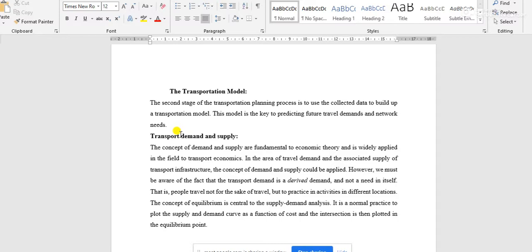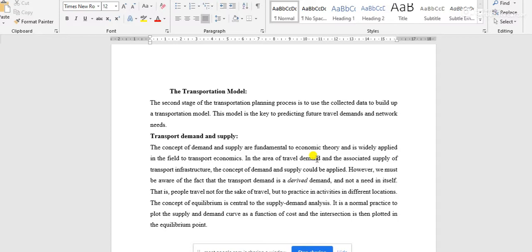Now, the difference between transportation engineering and the usual supply demand function is that here transportation demand is a derived demand. That is, if there is no transportation, we don't have any demand.